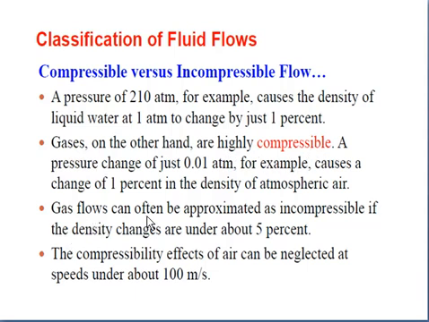Gas flows can often be approximated as incompressible if the density changes are under about 5%. If the change is less than 5%, then we can treat the gas as incompressible. The compressibility effects of air can be neglected at speeds under about 100 meters per second.